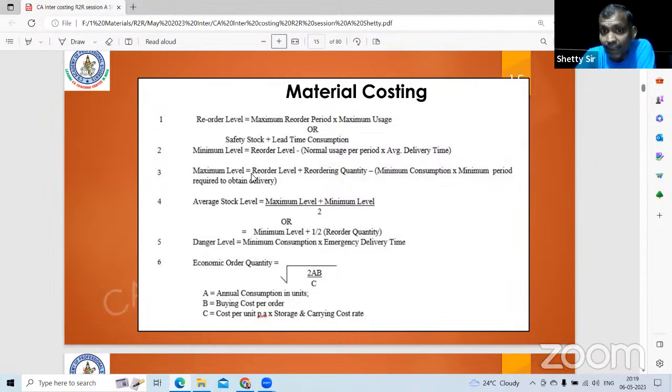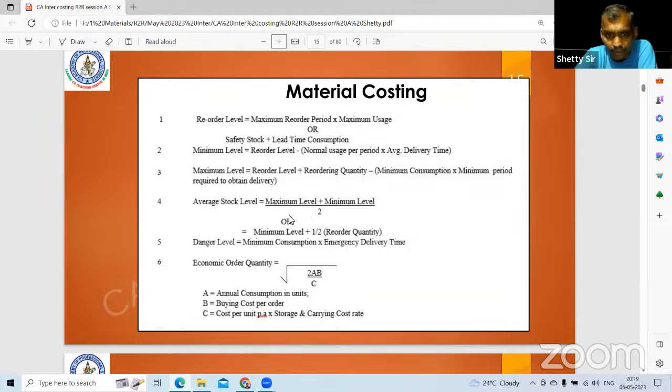Maximum level, since the word is maximum, only reorder level plus reorder quantity, minus minimum consumption into minimum delivery time. There is no repetition in this formula. For reorder level, you cannot use the word reorder quantity here. That's why the word is maximum. In minimum level, there is no minimum word used because you're talking minimum, and maximum is already used here. That means it should be average here. Whatever is not used here, you have to use here. That's the way you have to remember the formula.